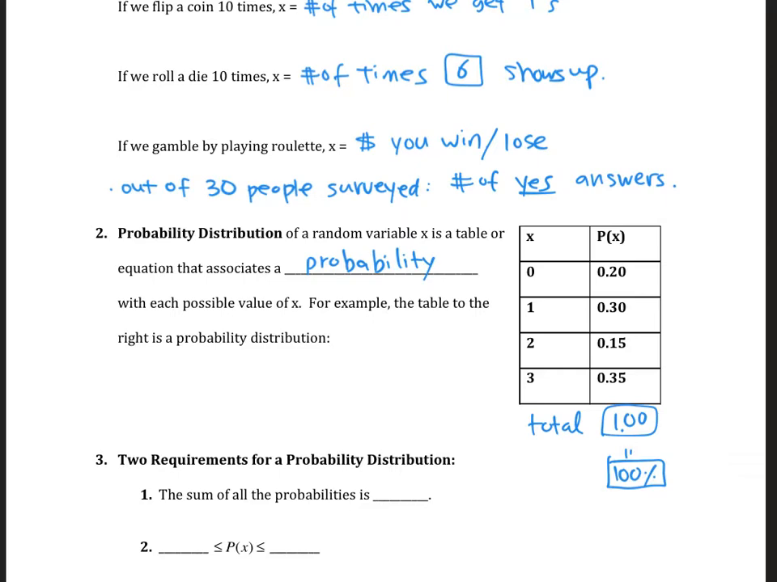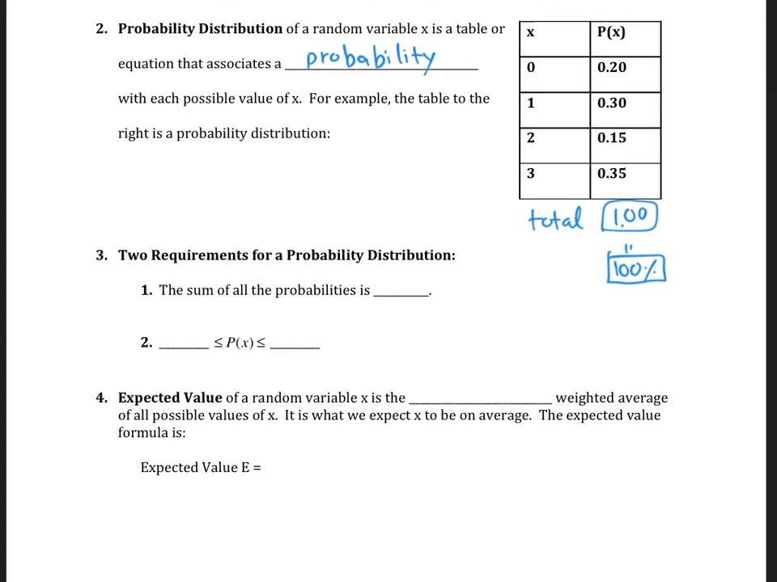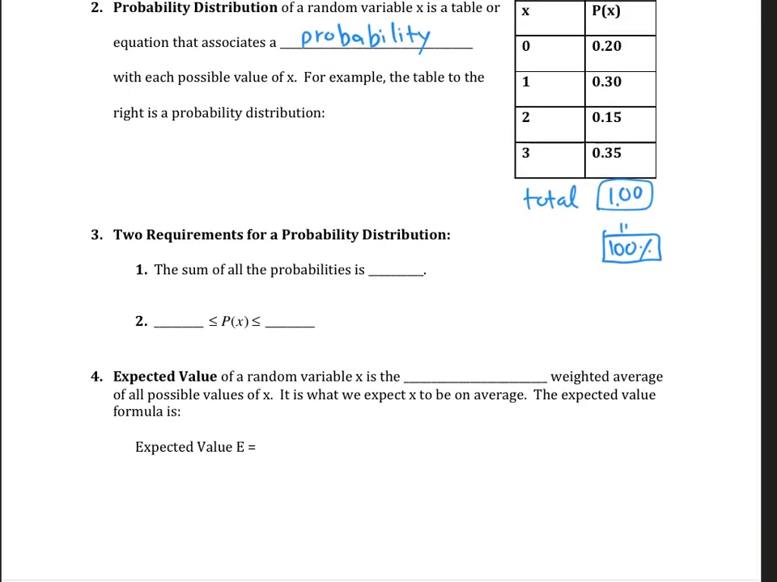So that's like the next question. It says there are 2 requirements for a probability distribution. The sum of probabilities is 1 or 100%. And each probability stays between 0 and 1. We talked about it before. 0 is the same as 0%, and 1 is the same as 100%.